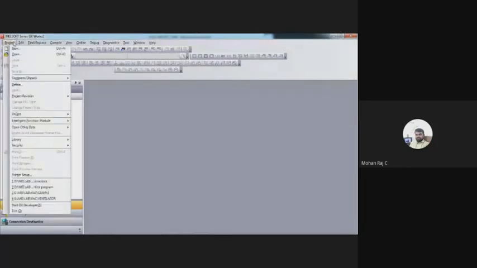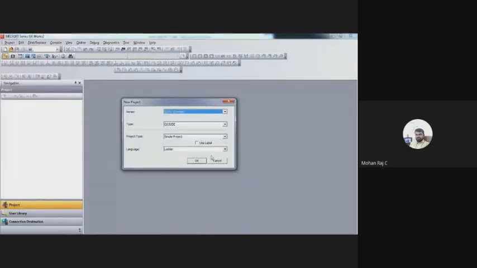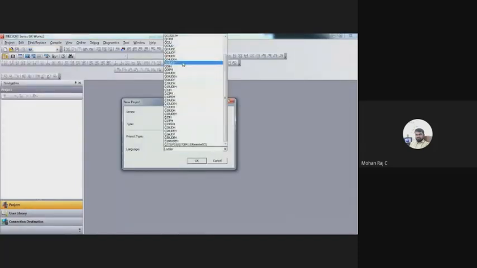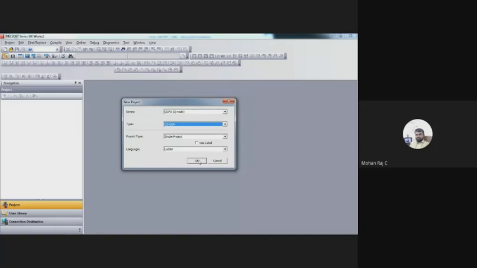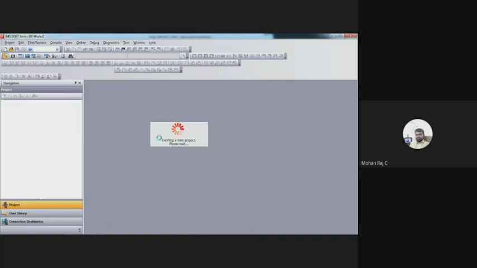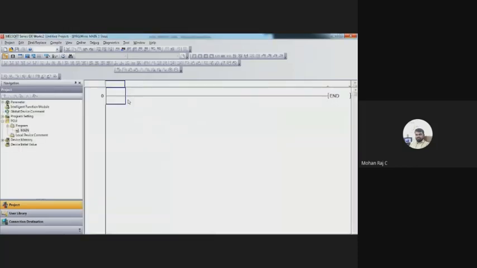Here you have to go to Project, New Project. Then you have to select the CPU. I am using Q04. For example, suppose I am using the Q03UD CPU, Q04UDH is also available. You can select the CPU or PLC series. I'll try to finish the lecture within 2 to 3 minutes. So here you have to create the project.